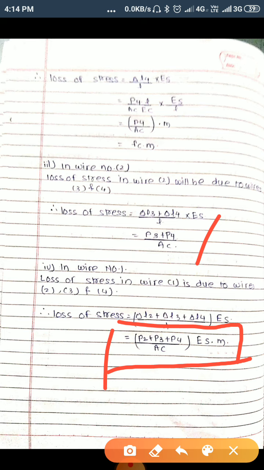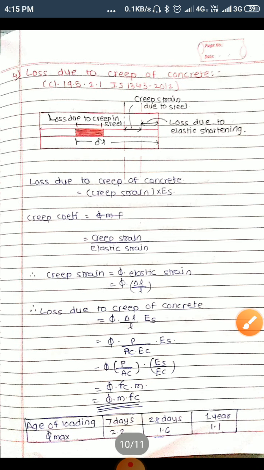We'll add up all the post-tensioning values P divided by AC into ES into M. M is the modular ratio, and ES is the modulus of elasticity of steel.